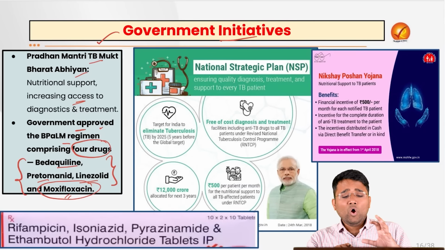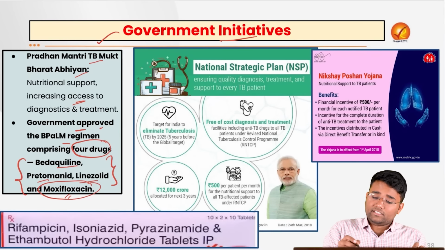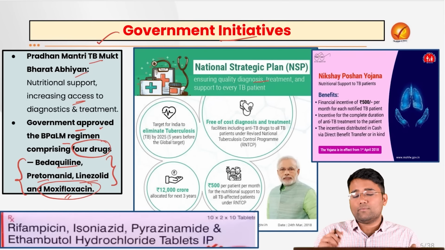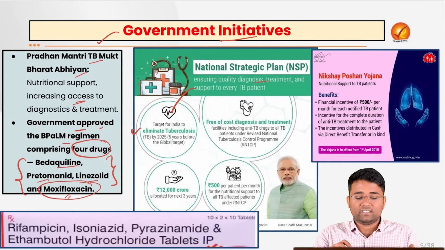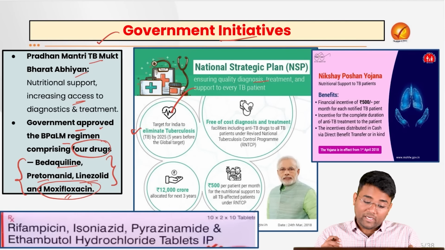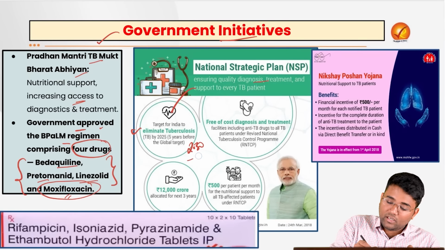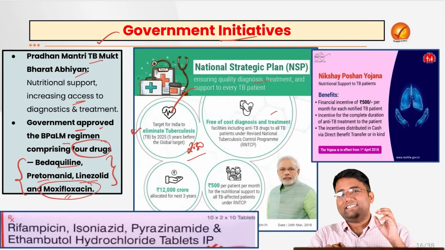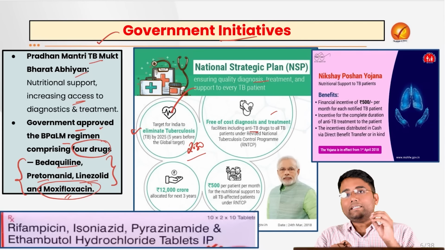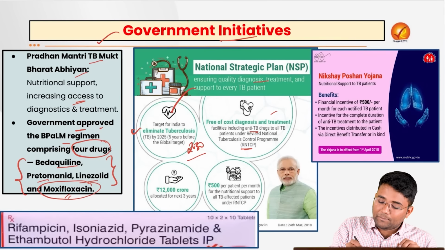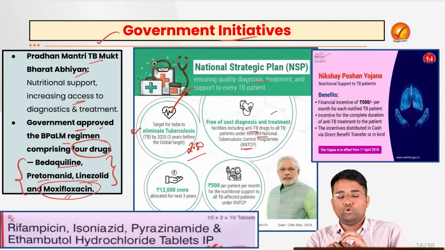Also, there is the National Strategic Plan that is ensuring quality diagnostics, treatment and support to every TB patient. For example, the target for India is to eliminate tuberculosis by 2025, whereas the global target is 2030. Also, free of cost diagnostics and treatment with anti-TB drugs is being provided to all TB patients under the RNTCP, the Revised National Tuberculosis Control Program.